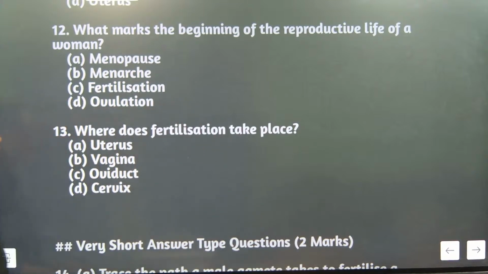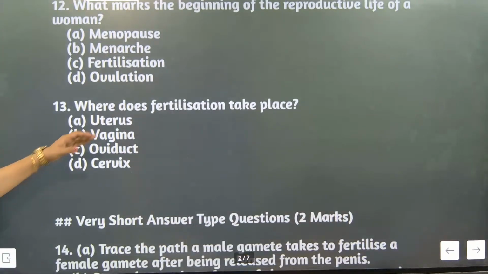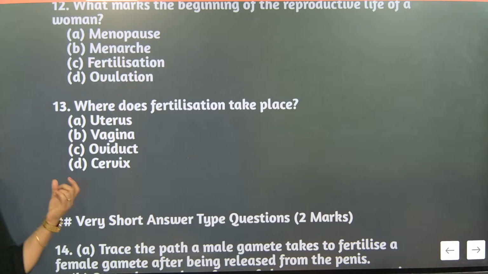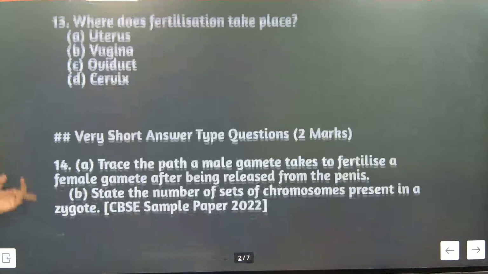Okay. We'll go for the next question. Where does fertilization take place? Uterus, vagina, oviduct or cervix? The correct answer is oviduct.